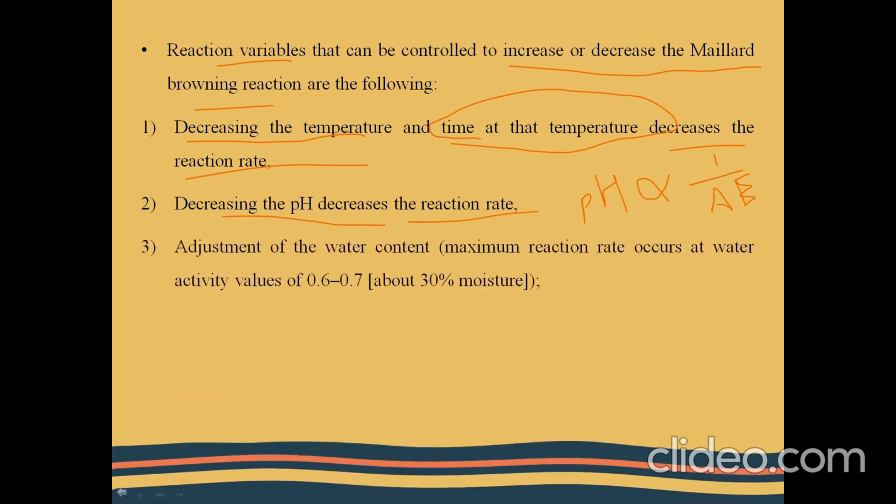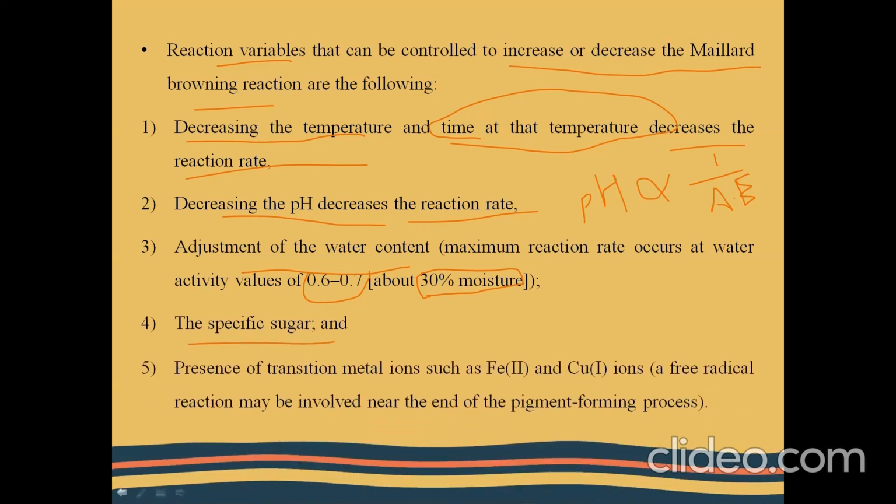Next is the adjustment of water content. We saw that the water activity of 0.6 to 0.7 is ideal for this reaction to take place. That is, the moisture content should be around 30% for this reaction to take place. So either we can have the product with higher moisture or lower moisture in order to control the Maillard reaction. Next, the specificity of sugar also is very important. And other than that, the presence of transition metal ions such as Fe2 and Cu1 ions, because they are involved in the free radical formation reactions at the end of the pigment forming process.